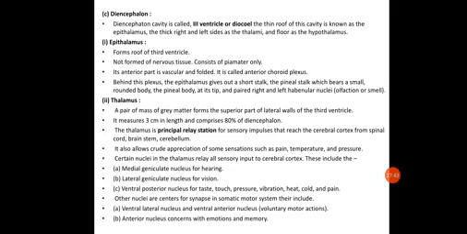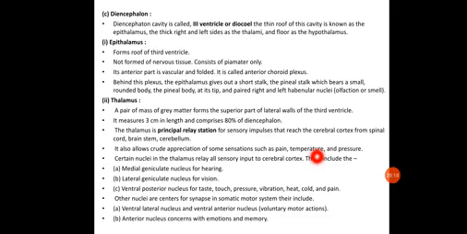It is the relay station for sensory impulses that reach the cerebral cortex from the spinal cord, brain stem and cerebellum. From here the thalamus decides which sensory input is related to which part of the brain. It allows crude appreciation of some sensations such as pain, temperature and pressure.